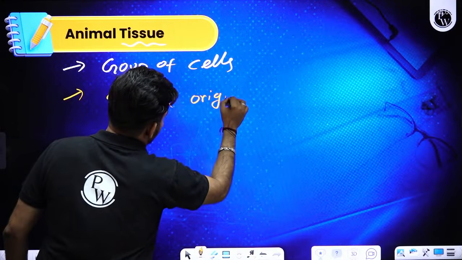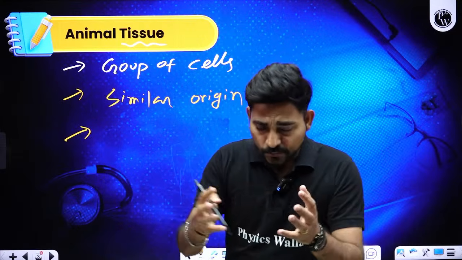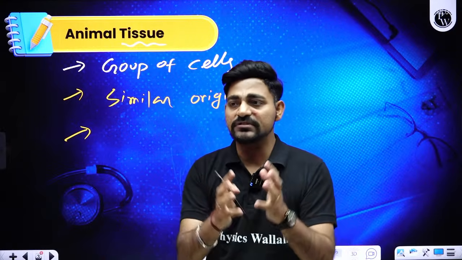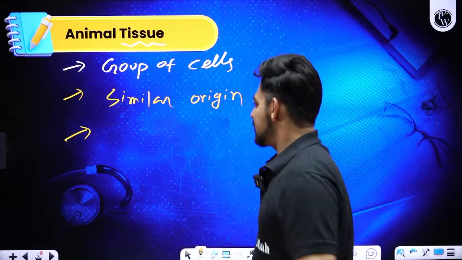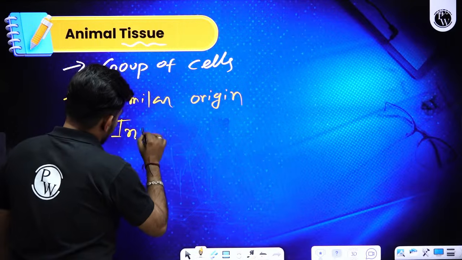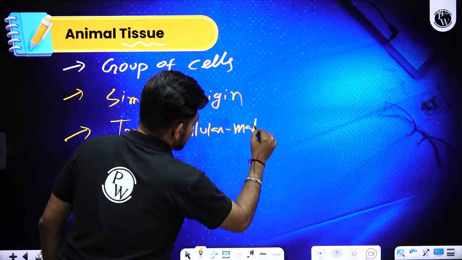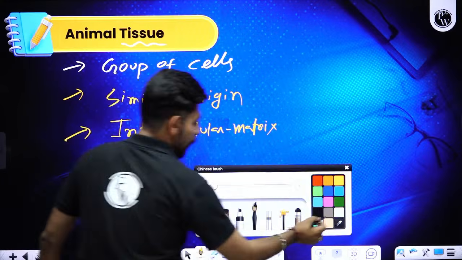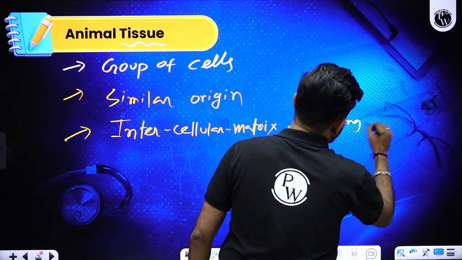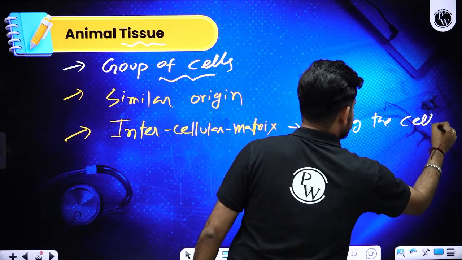The third thing is that the group of cells is held together with the help of a special kind of ground substance or matrix called the intercellular ground substance or intercellular matrix, which is responsible for holding the cells together.